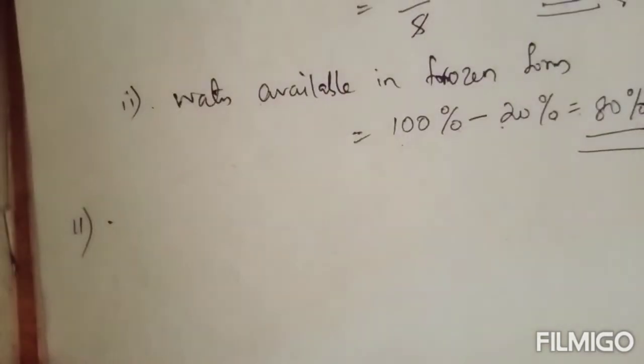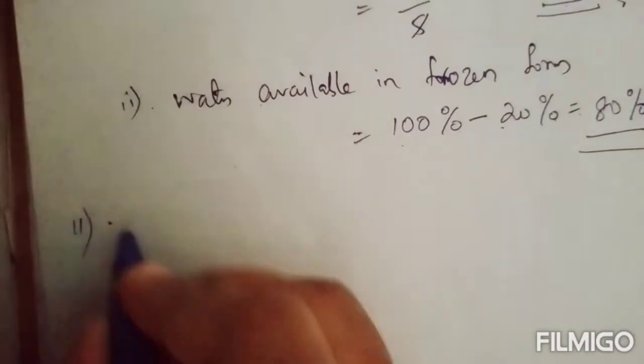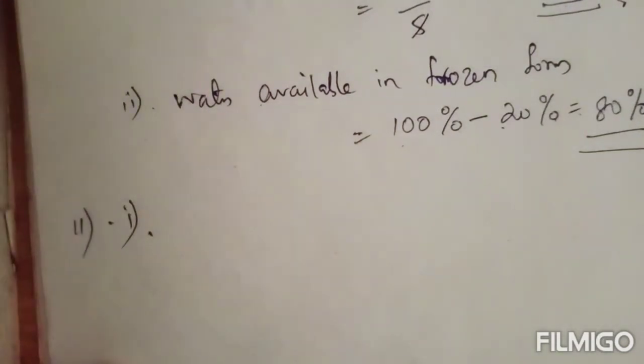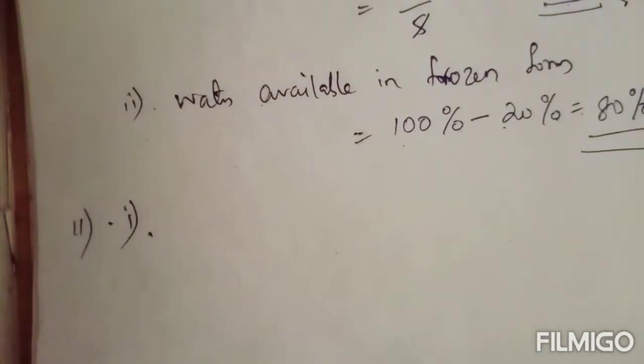Okay. Now 11th question: by weight, 90% of tomato and 78% of potato is water. Find first, the weight of water in 25 kilogram of tomato. Second, the total quantity by weight of water in 90 kilogram of potato and 30 kilogram of tomato. So here what is given? In the question it is given 90% of tomato is water. Also 78% of potato is water.